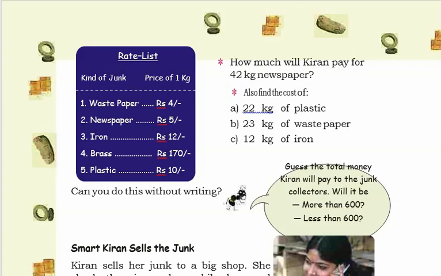Like that, also find the cost of 22 kg of plastic. 1 kg of plastic costs 10 rupees. So what will be the cost of 22 kg of plastic? In the same way, 23 kg of waste paper, 1 kg of waste paper costs 4 rupees. So what will be the total cost of 23 kg of waste paper? Again, one more question: 12 kg of iron. 1 kg of iron is 12 rupees. So 12 kg of iron, how many rupees? That we will see now.